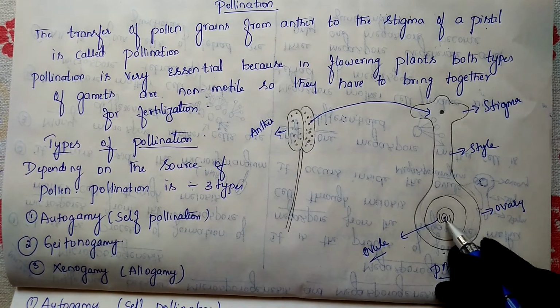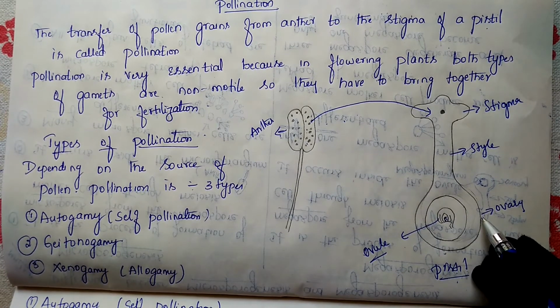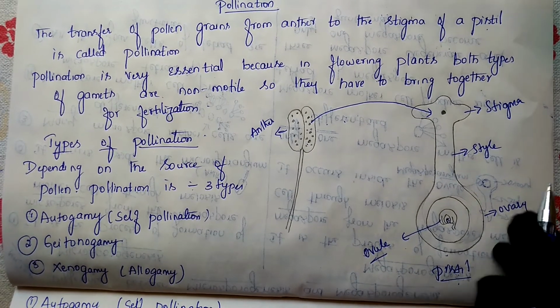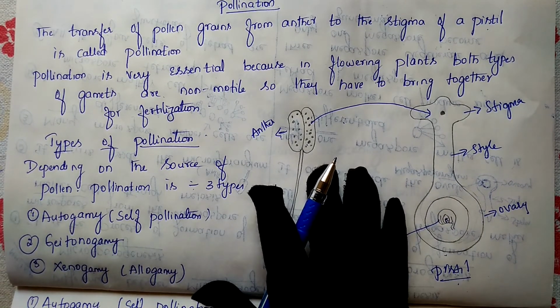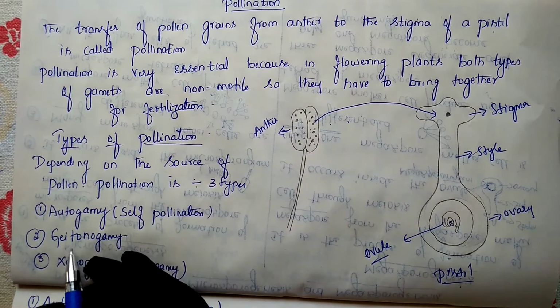The egg is present inside the ovule, and the ovule is present inside the ovary. So this is about pollination. Now next, let us go to the types of pollination. There are 3 types of pollination.